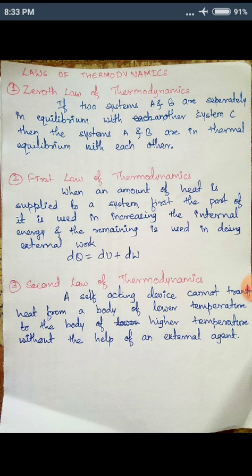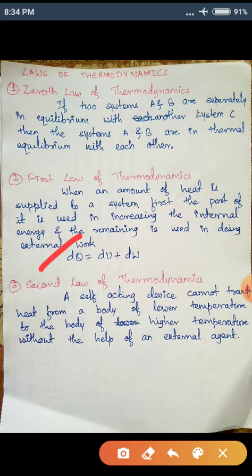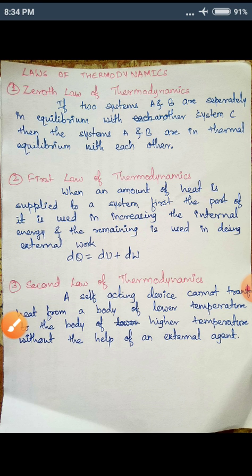Whenever any heat dQ is given to the system, part of it is used in increasing internal energy, dU, and the rest is used in doing external work. Therefore the equation can be written as dQ is equal to dU plus dW. What does this mean?